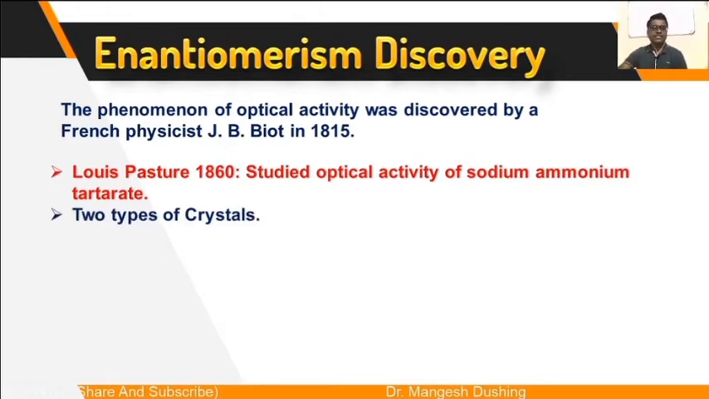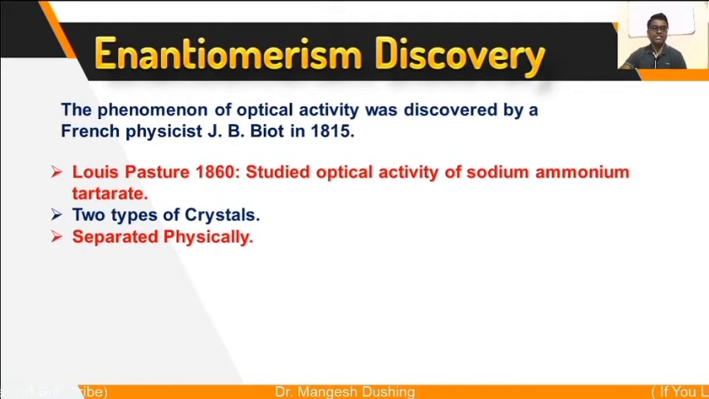He isolated the crystals and saw that these crystals are not the same. These are two types of crystals. By using glasses, he actually and physically separated these two types of crystals. And what he observed is that these crystals are mirror images of each other.